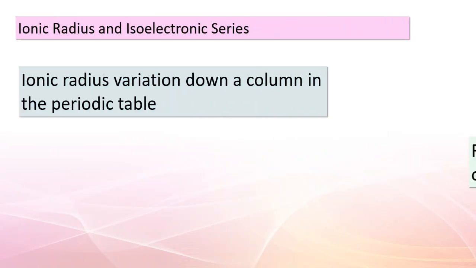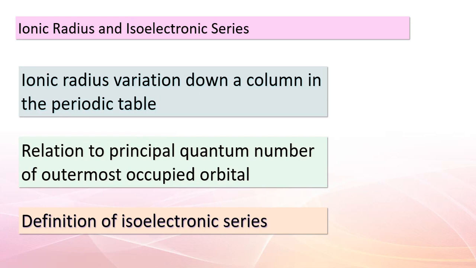Good day, students. Today's lesson is going to take us deeper into the realm of atomic properties, specifically focusing on ionic radius and isoelectronic series. Our journey begins by exploring how the ionic radius changes as we move down a column in the periodic table. Think of it as a pattern. The ionic radius increases as the principal quantum number of the outermost occupied orbital of an ion goes up. This means that ions with the same charge become larger as we move down the periodic table.